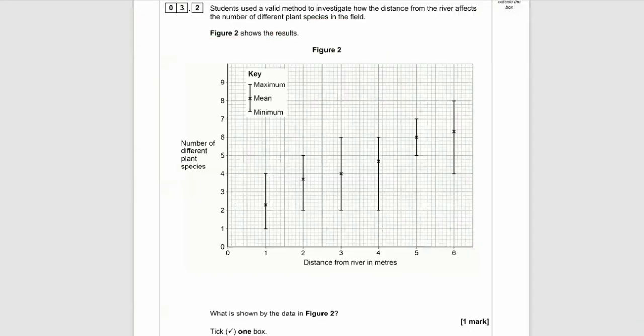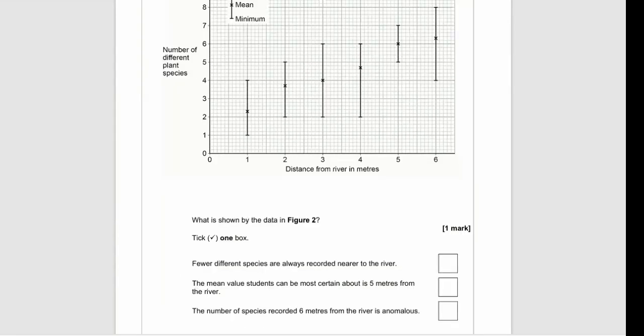Students used a valid method to investigate how the distance from the river affects the number of different plant species in the field. So this means it was valid. It means they controlled all the variables that could affect the number of plant species other than distance from the river, which is their independent variable on the x-axis. And the question says, what is shown by the data in figure 2? Tick one box. Fewer different species are always recorded nearer to the river.